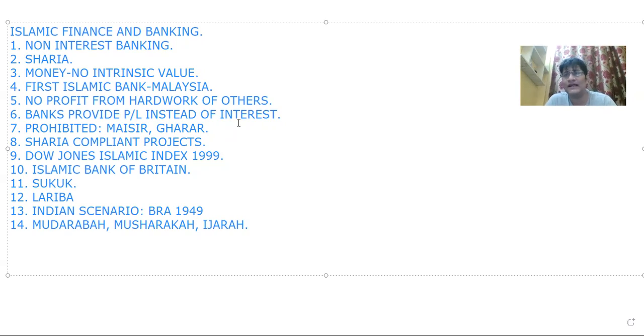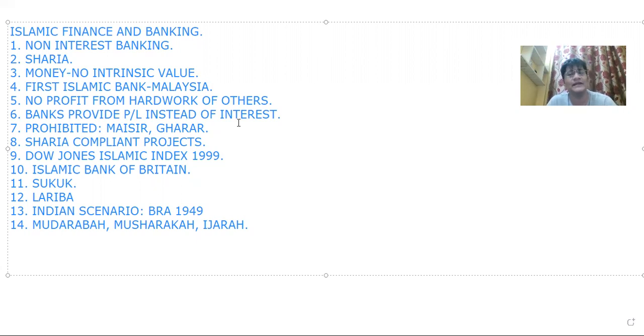Now, the principles of Islamic finance have emerged over the past 15 or 20 years, especially after the 2008 financial crisis, which a lot of people who follow finance and the financial world would agree with. So Islamic finance products are being adopted into the portfolios of people who were not taking them earlier. There was a first Islamic bank that was set up in Malaysia, but this was not after 2008. It was quite before that.